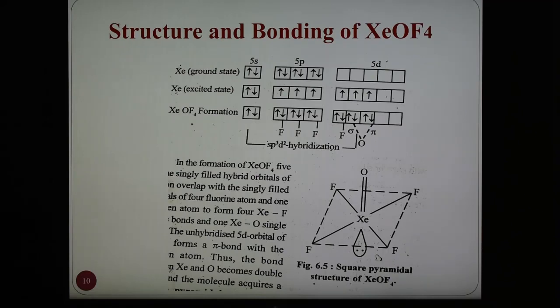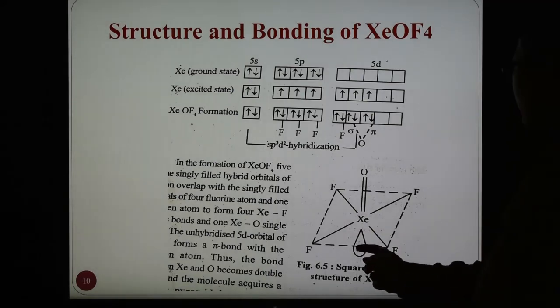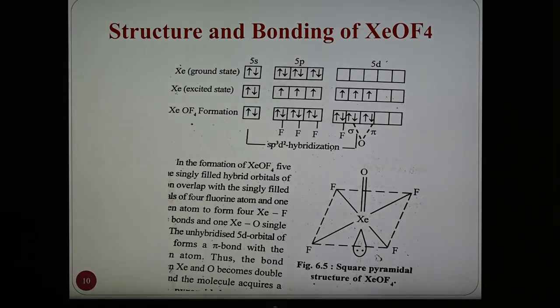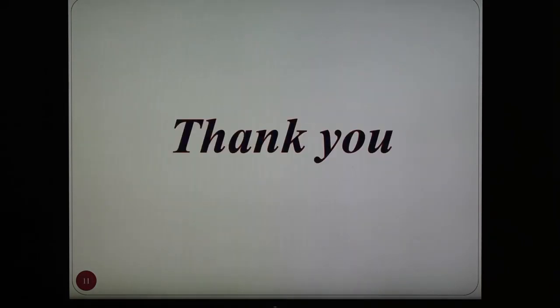So the shape may be considered octahedral because of the sp3d2 hybridization, and because of the one lone pair the shape is considered square pyramidal. So in this way this is the structure and bonding in xenon oxytetrafluoride.